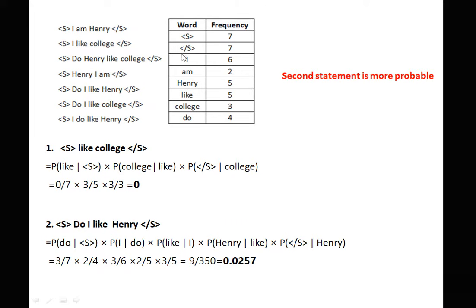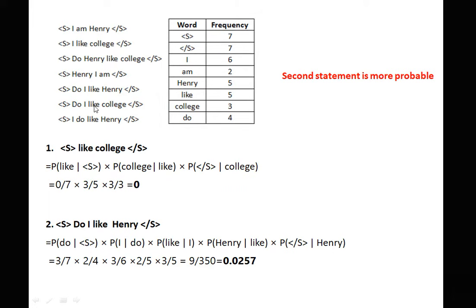Now see the next problem, that is the zero probability problem. This is a corpus, and these are the frequencies. Now the first statement is I like college, and the second statement is do I like Henry. Now for this do I like Henry we are getting the answer as 0.0257.